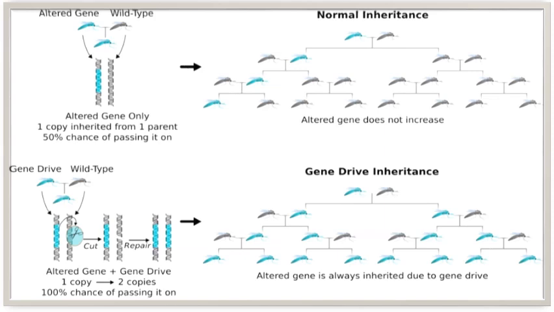That means a particular kind of combination will be passed and propagated in the next generations.